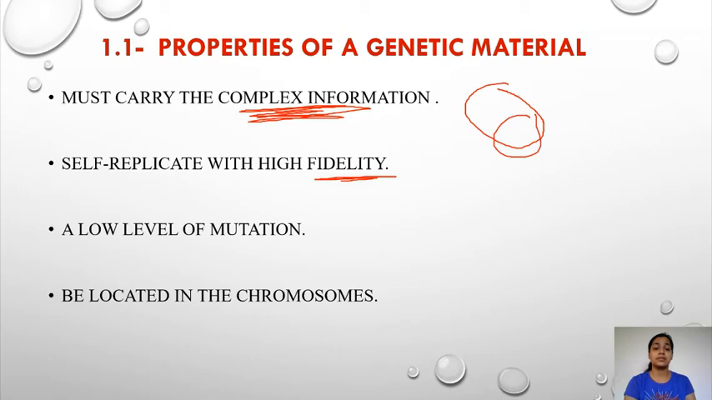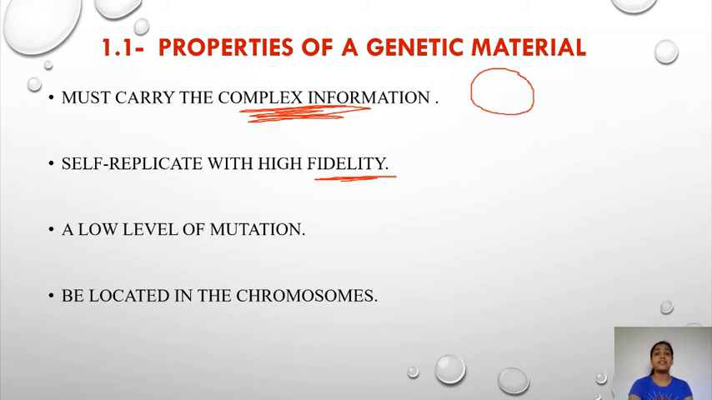For example, consider this to be a parent cell. When this parent cell divides, it produces multiple cells, like two daughter cells. This is the nucleus, and now I will show the genetic material in blue color so it will be visible clearly. When this parent cell divides, it has to pass on the whole copy of the genetic material to both daughter cells.